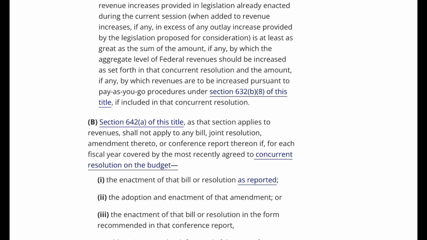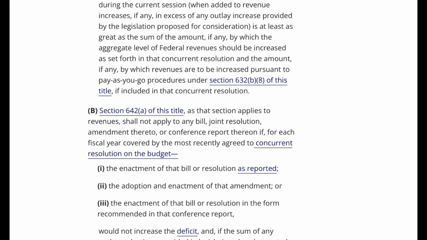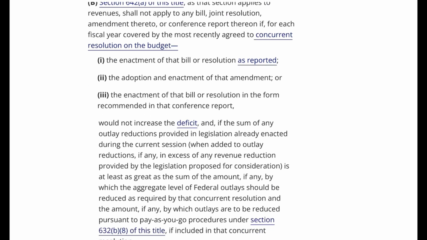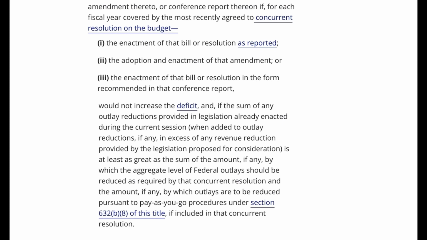B. Section 642a of this title, as that section applies to revenues, shall not apply to any bill, joint resolution, amendment thereto, or conference report thereon if, for each fiscal year covered by the most recently agreed to concurrent resolution on the budget, 1. The enactment of that bill or resolution as reported, 2. The adoption and enactment of that amendment, or 3. The enactment of that bill or resolution in the form recommended in that conference report, would not increase the deficit,